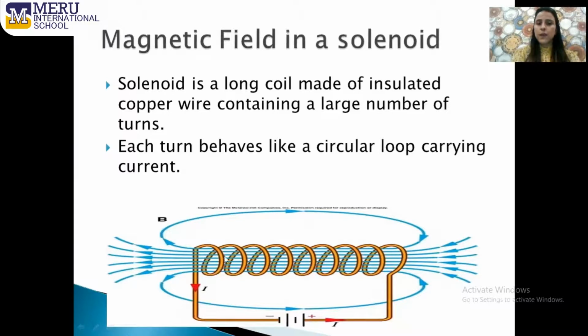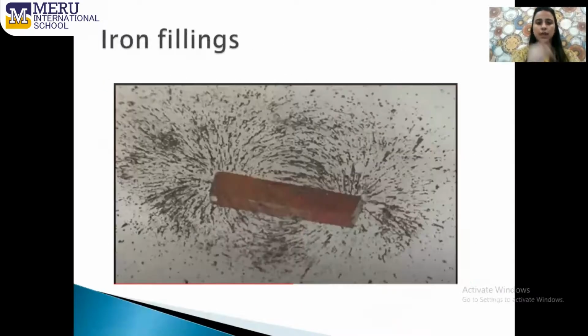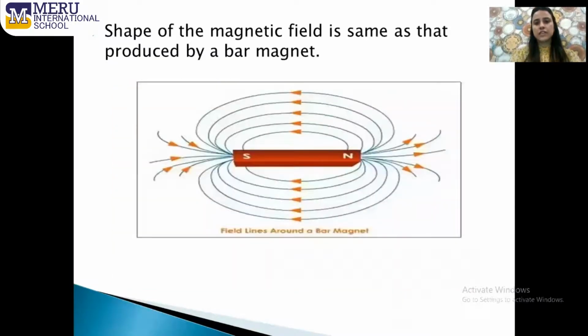So when you pass current through the solenoid, it will also produce a magnetic field around it. And for your information, the magnetic field pattern obtained in the case of a solenoid is similar to that of a bar magnet, as you can see here. This is so similar to the magnetic field pattern that we have observed in the case of a bar magnet like this, right? So the shape of the magnetic field is the same as that produced by the bar magnet.